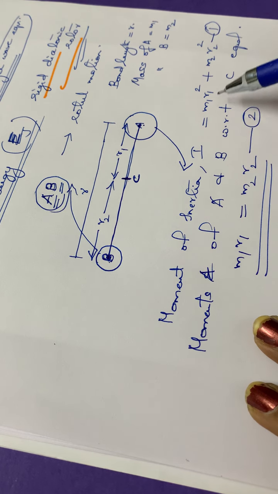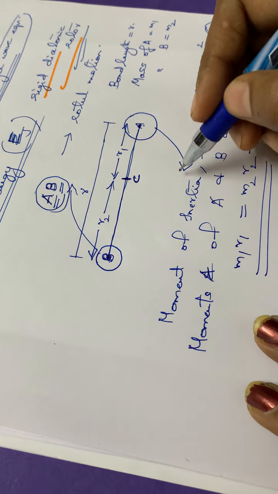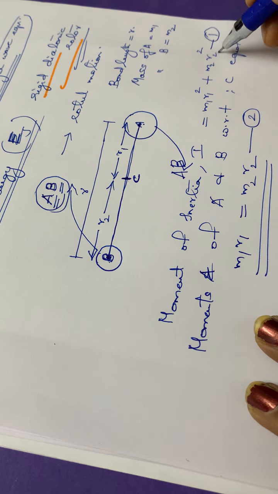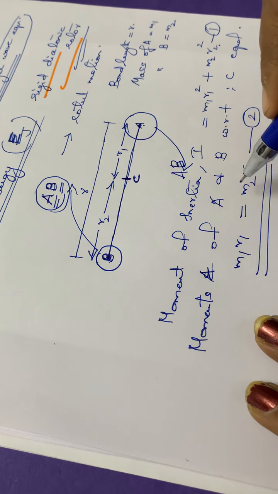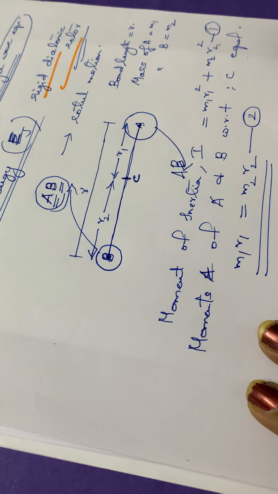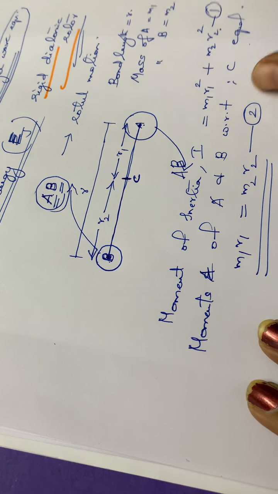So the moment of inertia I of that particular molecule AB is equal to m1 r1 square plus m2 r2 square, and the moments of A and B with respect to C are equal. Therefore we can write m1 r1 is equal to m2 r2. Put it as equation number 2.